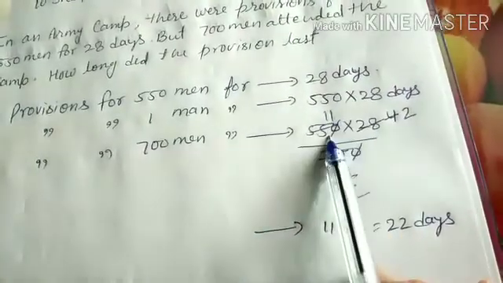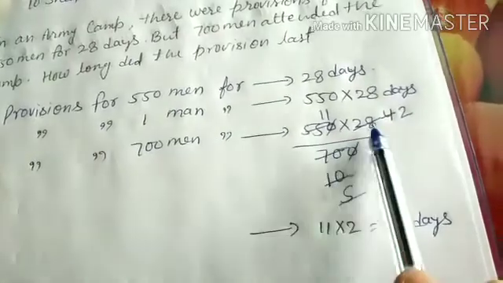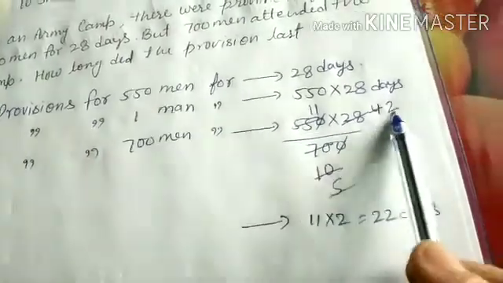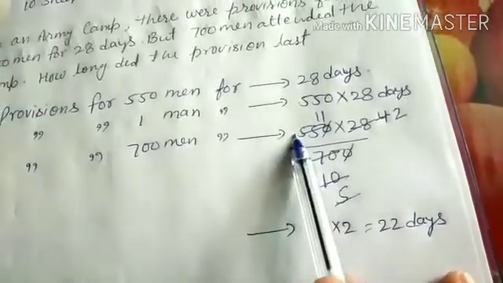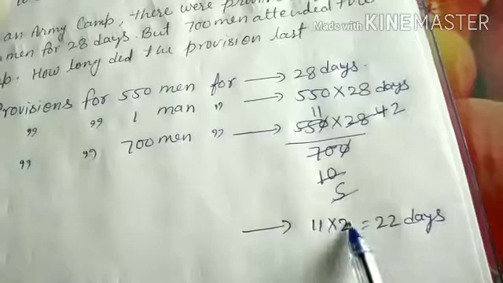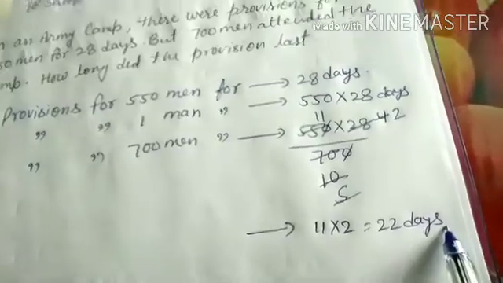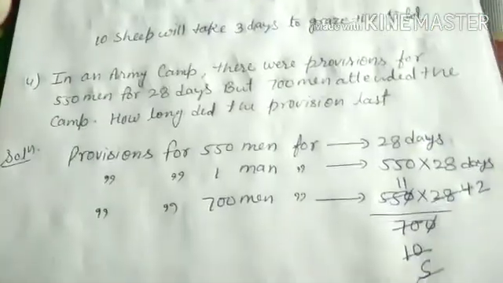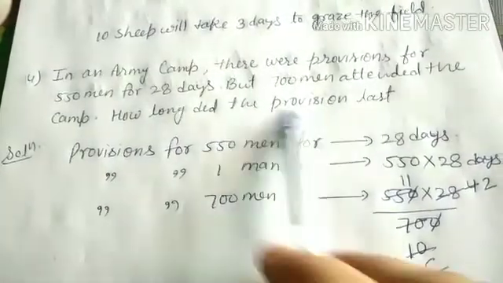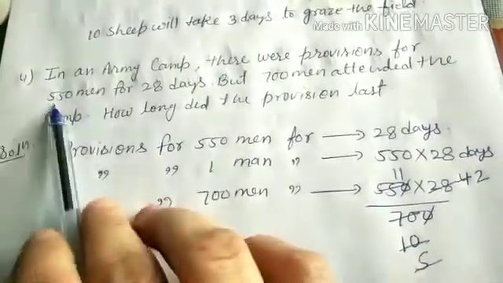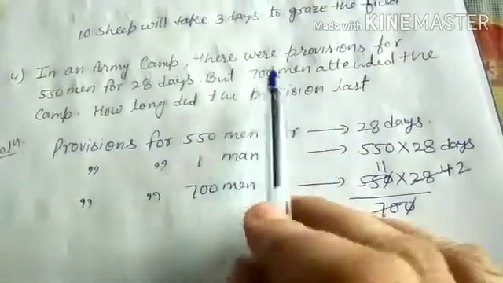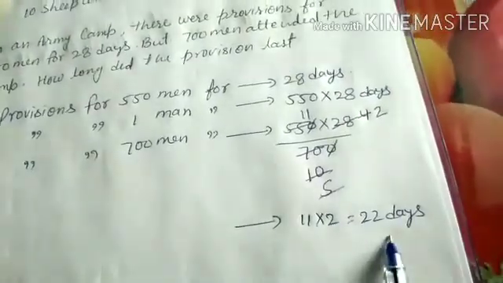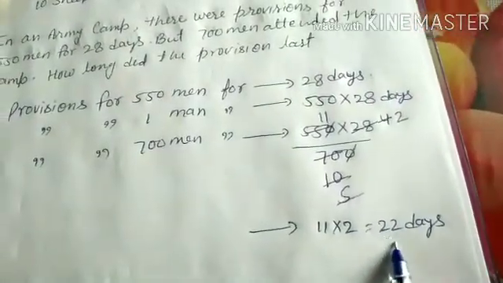0 is cancelled by this 0. 7 tens are 70, 7 fours are 28. 2 twos are 4, 2 fives are 10. 5 elevens are 55, and 11 multiplied by 2 is equal to 22 days. So the provision will last 22 days. Because the provision for 550 men was for 28 days, and there are 700 men, the provision will last 22 days.